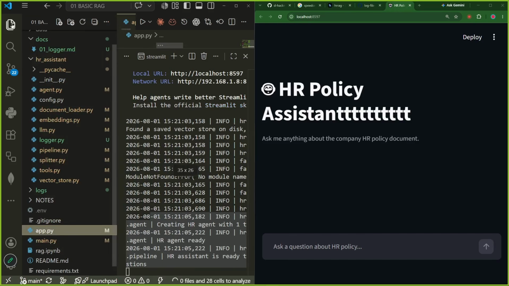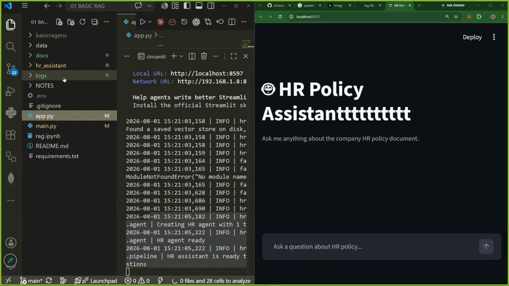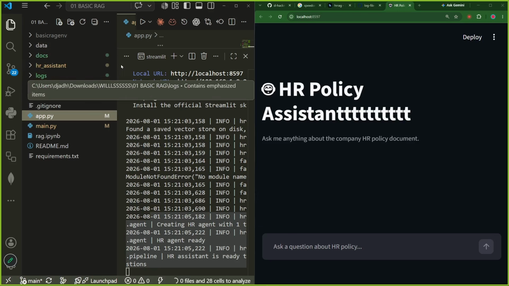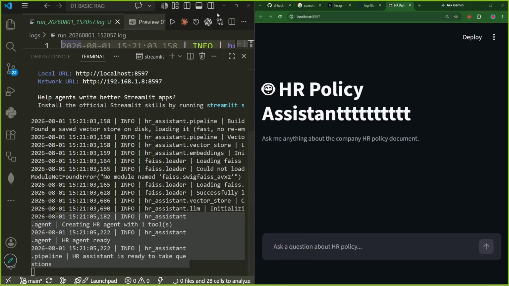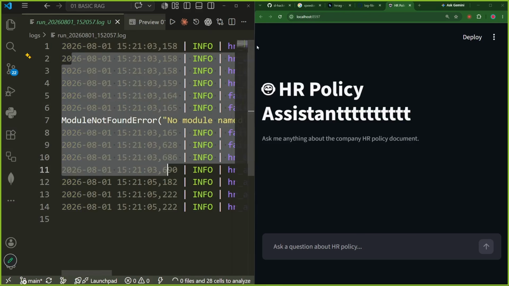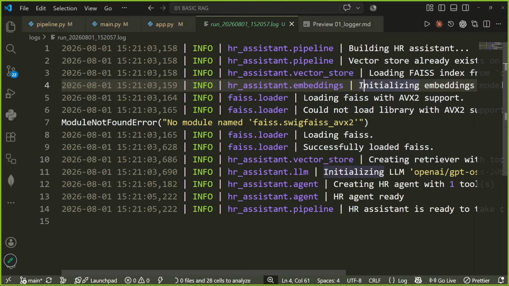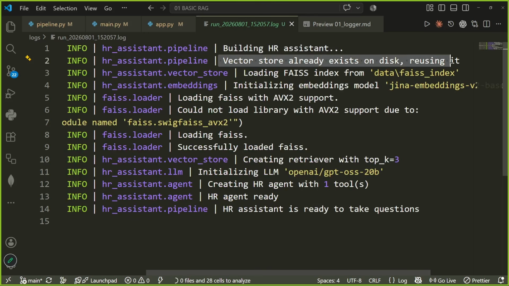Now we would see one more thing. See here, we have a new folder, logs. In this logs folder, we have a new run. In this new run, we have all the executions. Let us see this for a minute. This is the date. This is the time. This is the level of log. This is the particular file in which we went. Building HR assistant. Vector store already exists, reusing it. Loading FAISS index. Initializing embeddings model.